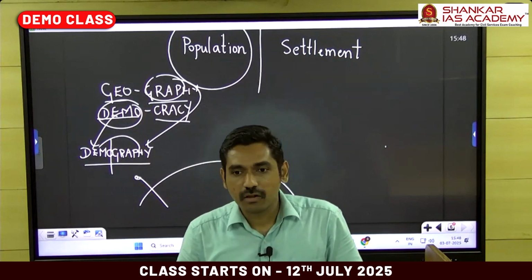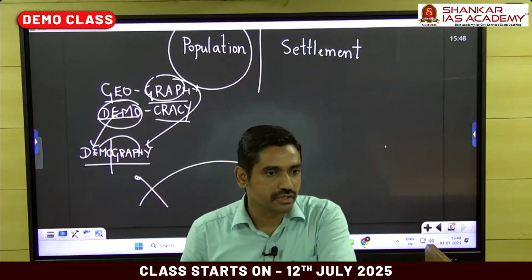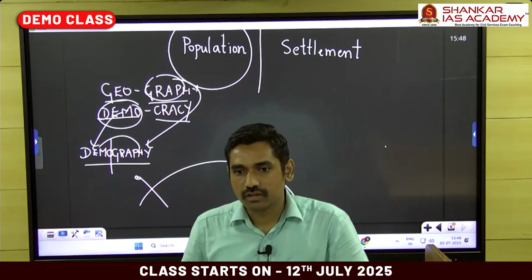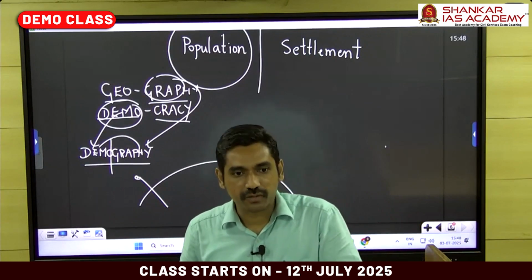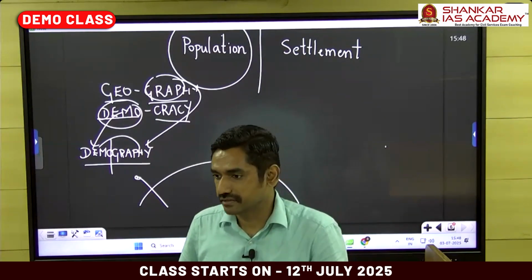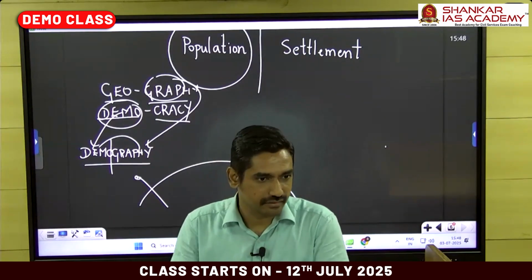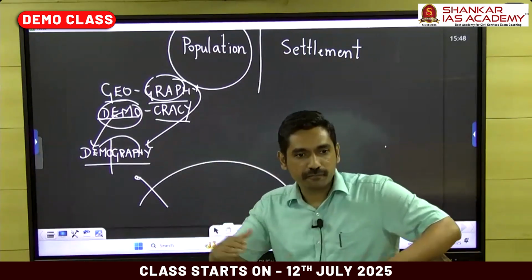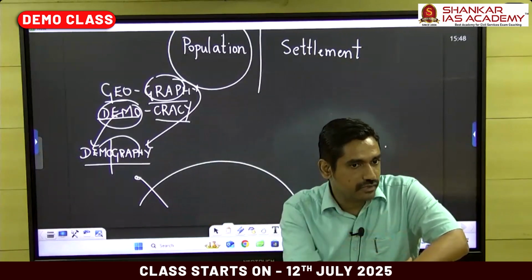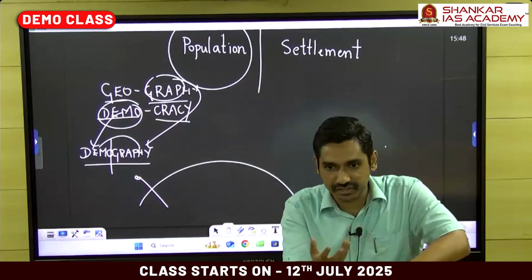So you're talking about population growth. How does population change over time? What was the population of Tamil Nadu 50 years back? What was the population of Tamil Nadu 100 years back? What is the expected population of Tamil Nadu 25 years later? This is at a state level. At an international level, how is the population of France expected to change? Is Japan experiencing population decline? Many questions are there. Getting the idea?